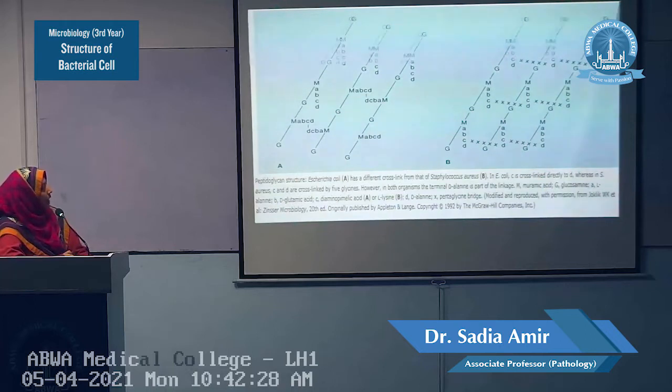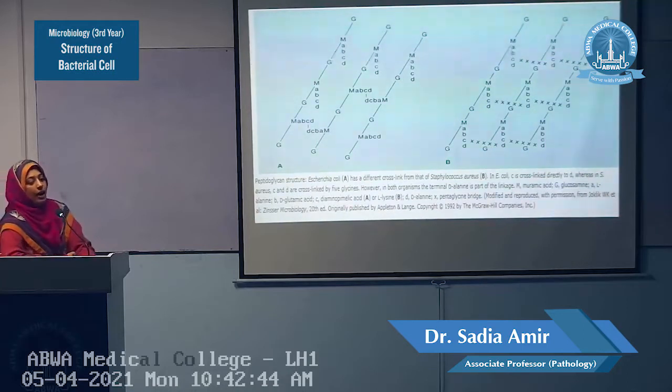The sugar backbone is composed of N-acetyl glucosamine and N-acetyl muramic acid. These are the alternating subunits of the sugar backbone: N-acetyl glucosamine, N-acetyl muramic acid, N-acetyl glucosamine, N-acetyl muramic acid. This is the carbohydrate backbone.